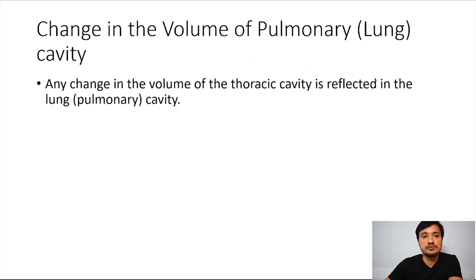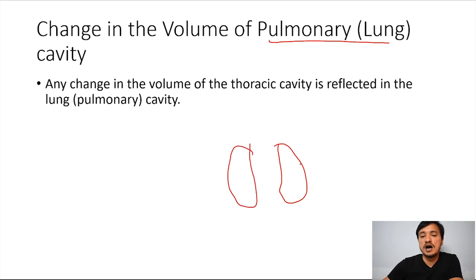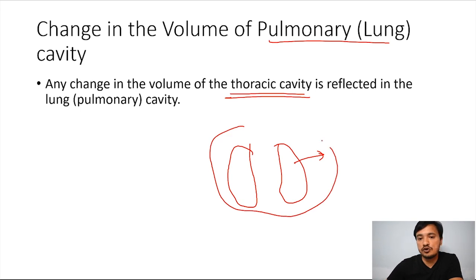Let's move on to next topic. Change in the volume of the pulmonary cavity. Pulmonary cavity is nothing but lung cavity. See, lungs are present in the body. So how is volume changed? How the volume of lung is changed? Any change in the volume of thoracic cavity is reflected in the lung. See, this is the thoracic cavity, this is the head. Any change in the volume of the thoracic cavity is reflected in the change in the volume of lung.